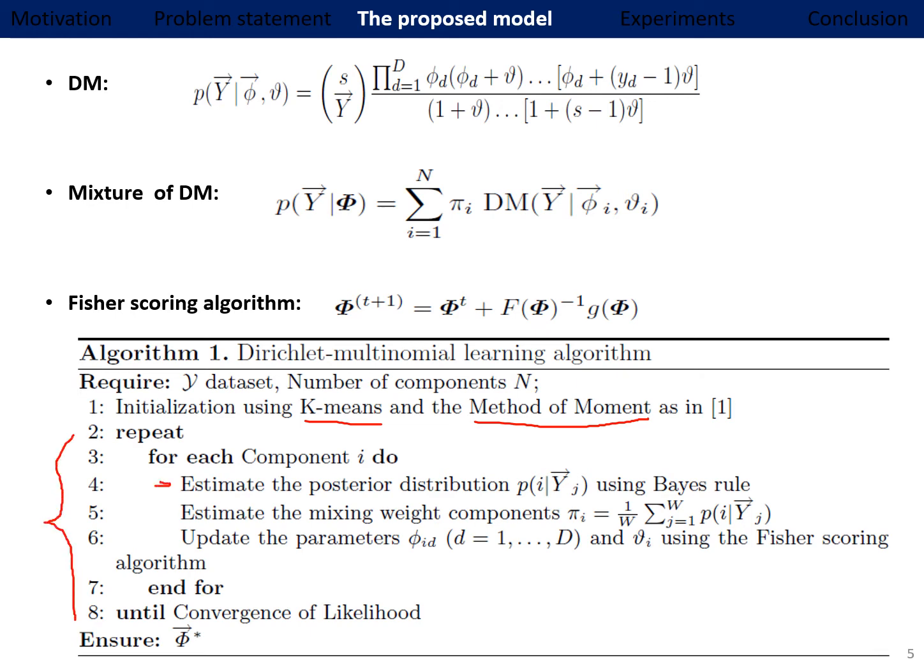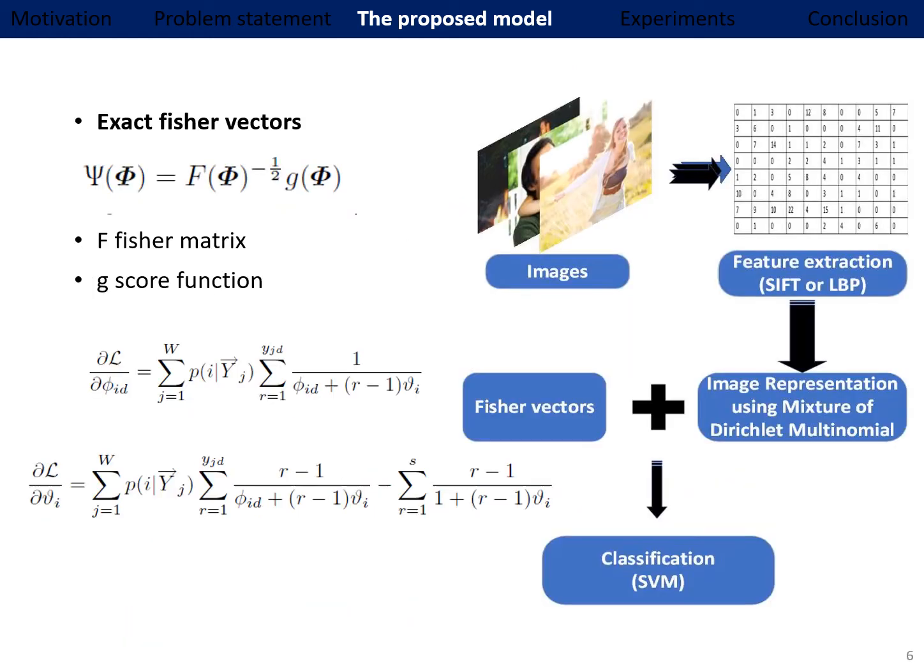First we estimate the posterior distribution, and then in the M step we estimate the parameters using the Fisher scoring algorithm until the convergence of the likelihood. Using the optimized parameters, we calculate the exact Fisher vector, using the exact Fisher matrix and the score function, which is the gradient of the likelihood, where we calculate the derivative of the likelihood.